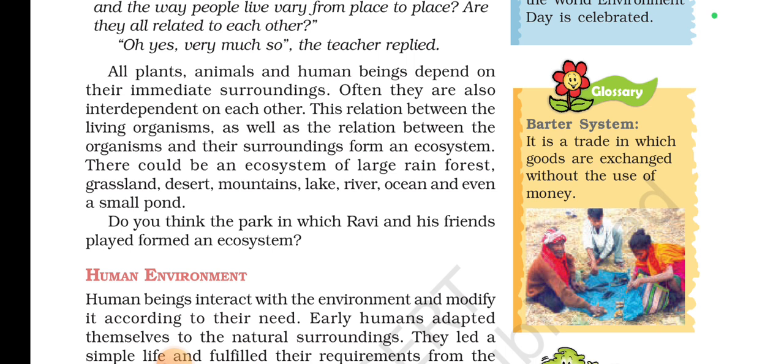All plants, animals, and human beings depend on their immediate surroundings, and often they are also interdependent on each other. The relation between living organisms, as well as the relation between organisms and their surroundings, forms an ecosystem. Here you have been given a clear-cut definition. There could be an ecosystem of a large rainforest, grassland, desert, mountain, lake, river, and even a small pond.